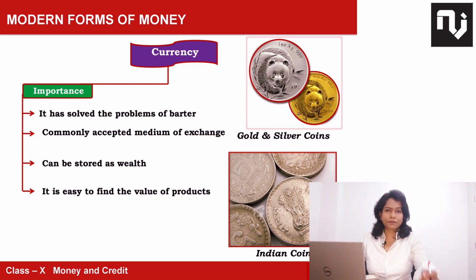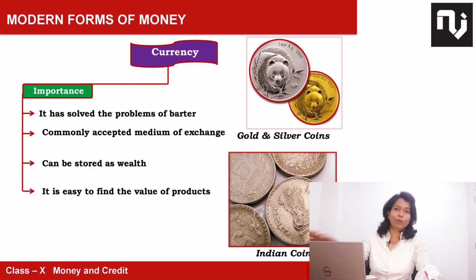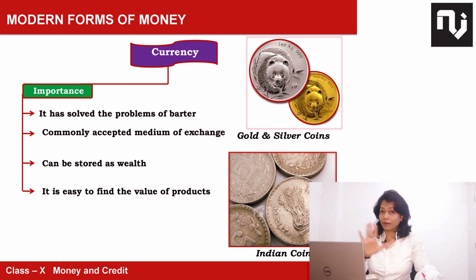If you have anything of gold, you go to any country, you give that gold and you can buy anything, provided the shopkeeper is ready to take it. Or you can go to any place where you can sell that gold. Every country has such a provision where they accept your gold and give the currency of that country. Through that currency you can do purchasing. Till date, only gold is a worldwide accepted mineral.